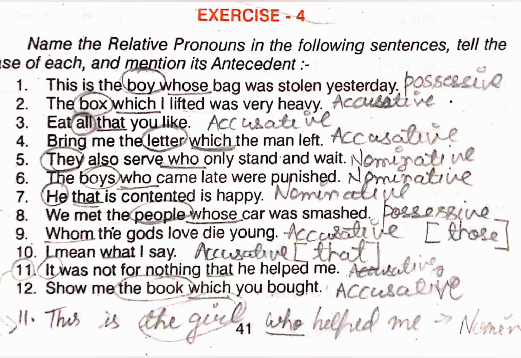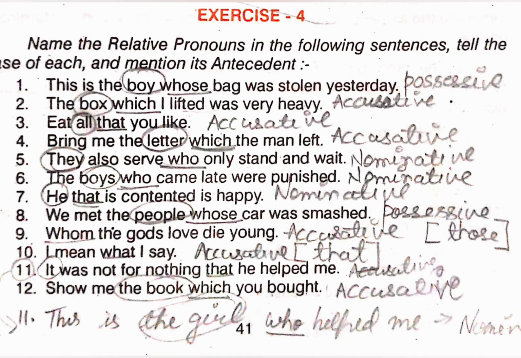Exercise 4, you have to name the relative pronoun and tell the antecedent and case of each. First one, this is the boy whose bag was stolen yesterday. Boy is the noun, so it becomes the antecedent for the pronoun whose, and this is in the possessive case. Second one, the box which I lifted was very heavy. Box is the antecedent, which is the pronoun, and it is in the accusative case. Third, eat all that you like. All is the antecedent, that is the pronoun, and it is in the accusative case.